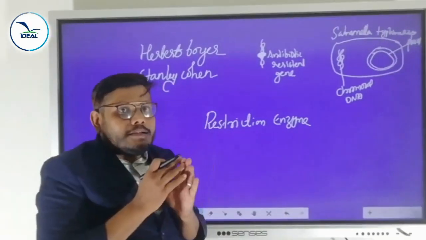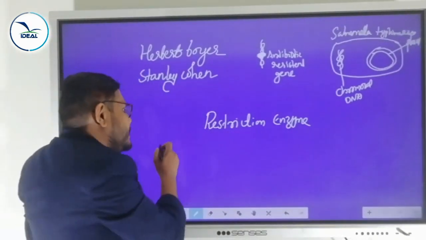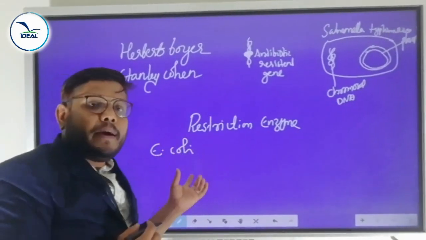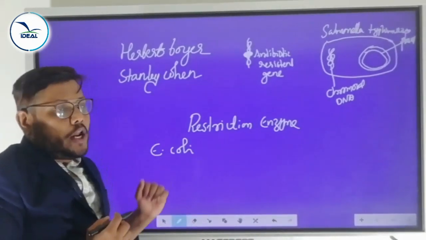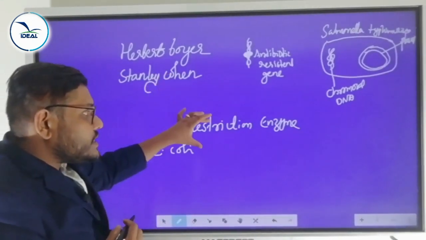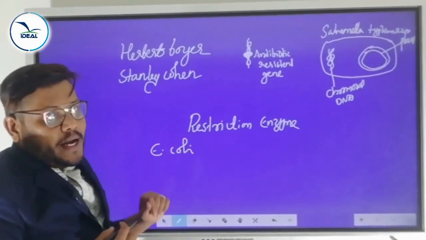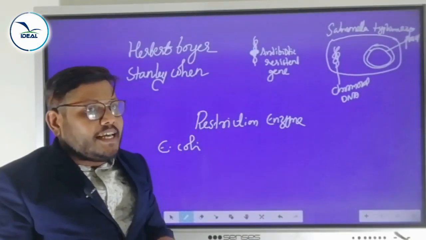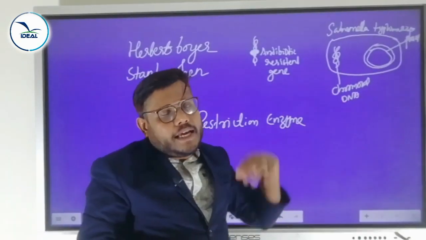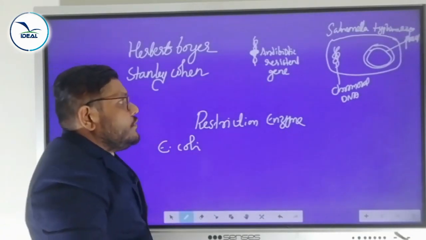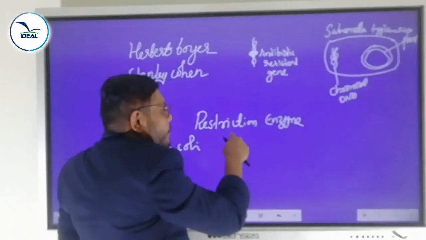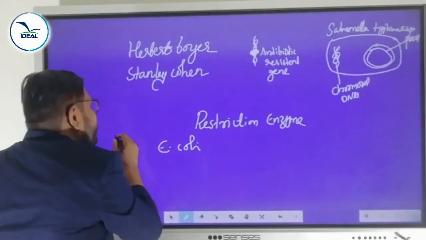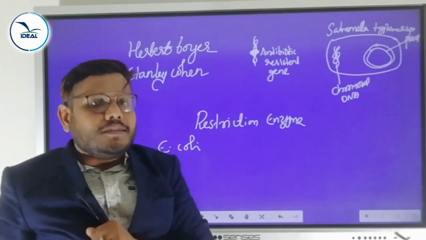Actually, the restriction enzyme is isolated from a bacterium called E. coli. Restriction enzyme was discovered in 1963 from the bacterium Escherichia coli. So this restriction enzyme restricts the growth of bacteria. This plasmid is a self-replicating extra chromosomal DNA. It can replicate itself. First of all, that plasmid is cut with the help of restriction enzyme. So we can call this restriction enzyme molecular scissors or biological scissors.